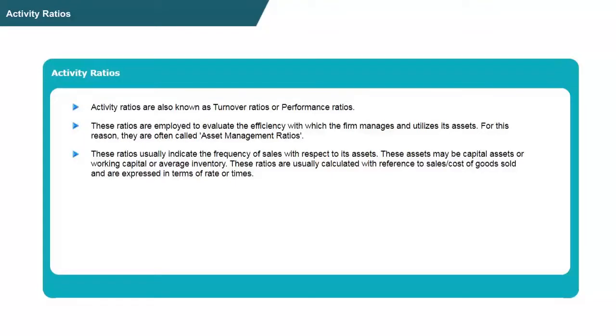The next type of ratio is activity ratios. The other names for activity ratios are turnover ratios or performance ratios. These ratios are basically calculated to determine the efficiency with which the firm manages and utilizes its assets. For this reason, they are often called asset management ratios. These ratios usually indicate the frequency of sales with respect to its assets. These assets may be capital assets or working capital or average inventory. These ratios are usually calculated with reference to sales or cost of goods sold and are expressed in terms of rate of times.